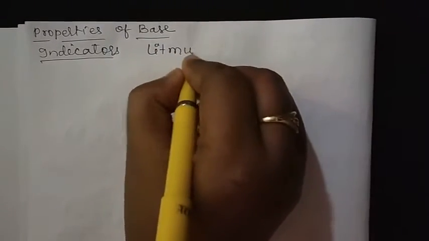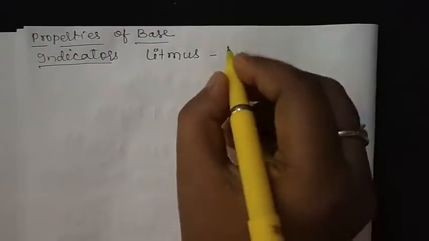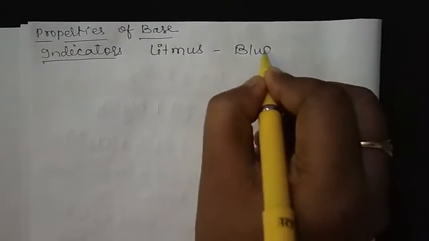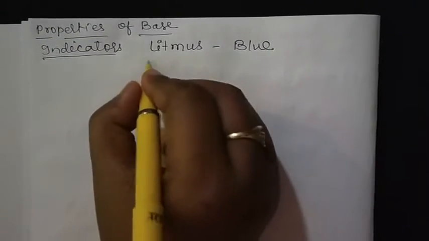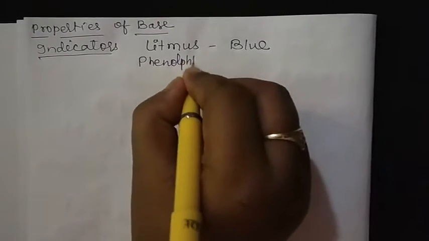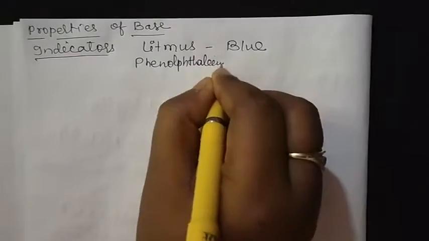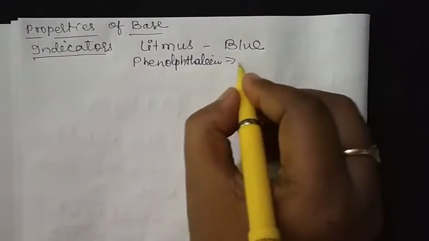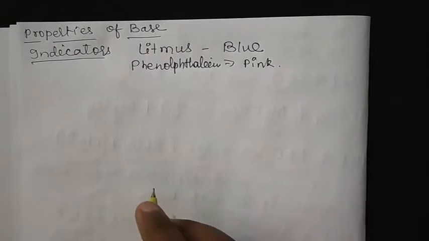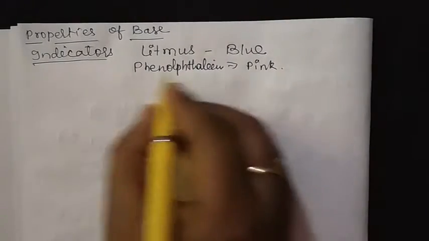Litmus, first of all, is the most important indicator. Red litmus paper will convert into blue. Phenolphthalein: in this indicator, whenever base is there, the solution will convert into pink.